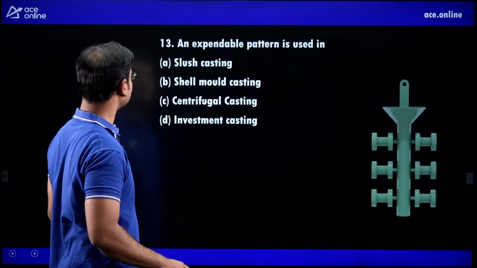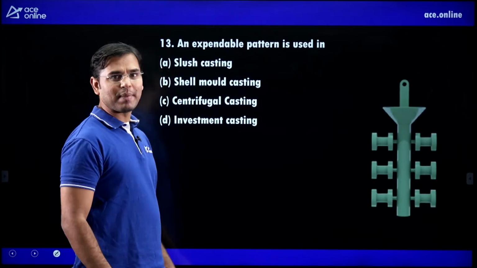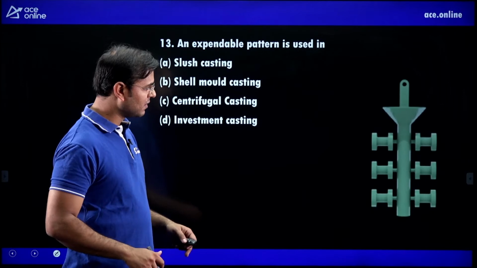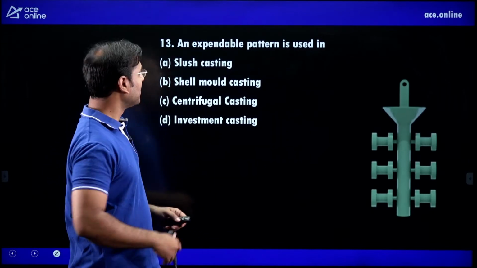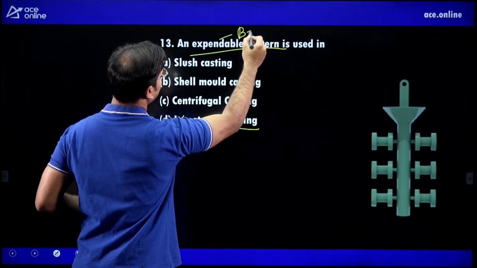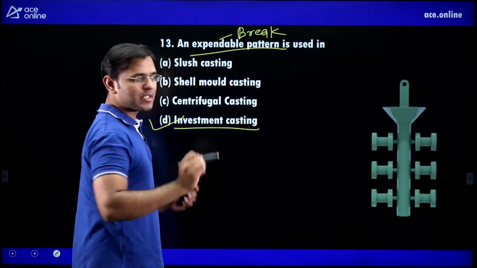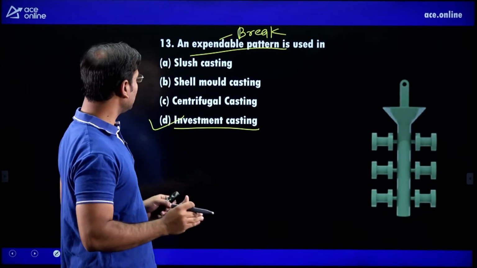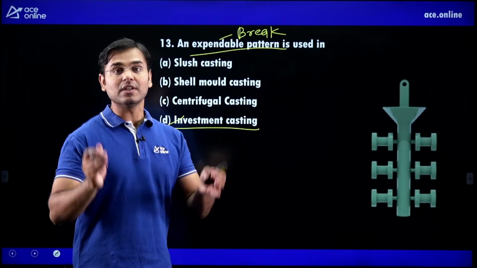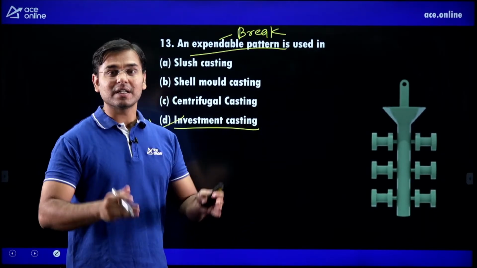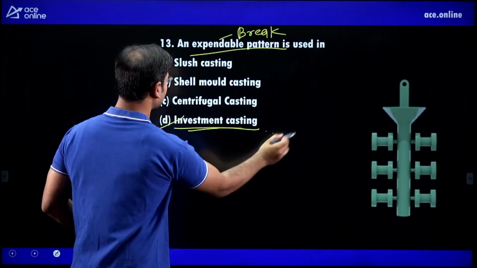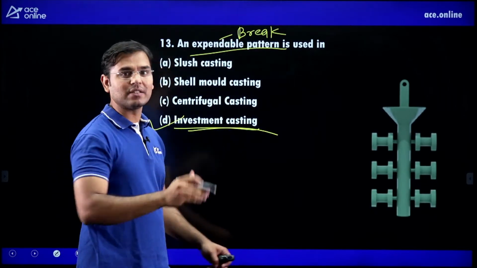Now next question. An expandable pattern. Expandable pattern means the pattern is going to break. This is the wax pattern in investment casting. Expand means break. This investment casting, very important, is not only an expandable pattern process, it is also an expandable mold process. There is only one method where the mold we are going to break and the pattern we are going to break, and that is known as investment casting, means expandable pattern as well as expandable mold.